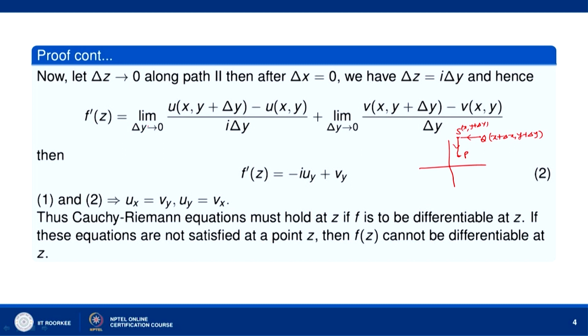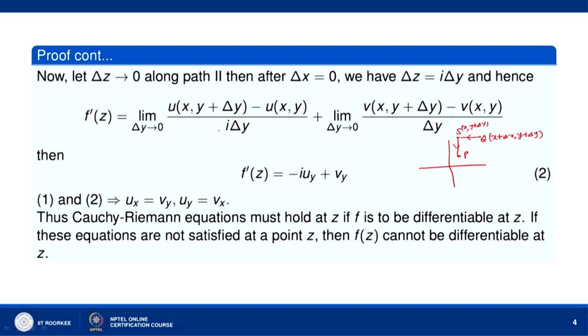So, f prime z will be the limit as delta y goes to 0 of u(x, y plus delta y), because delta x has already become 0, minus u(x, y), divided by i delta y, plus the limit as delta y goes to 0 of v(x, y plus delta y) minus v(x, y) over delta y. Now, you can see here x has not changed, x remains fixed, only there is a change in the value of y. So, this gives you the partial derivative of u with respect to y.